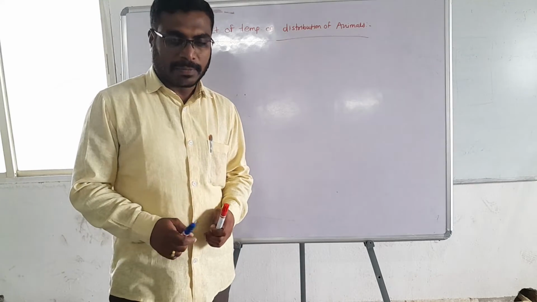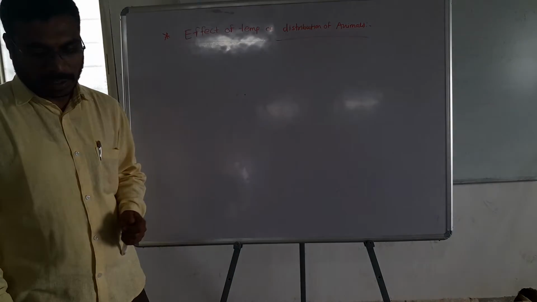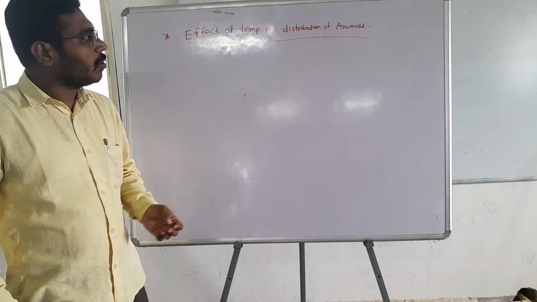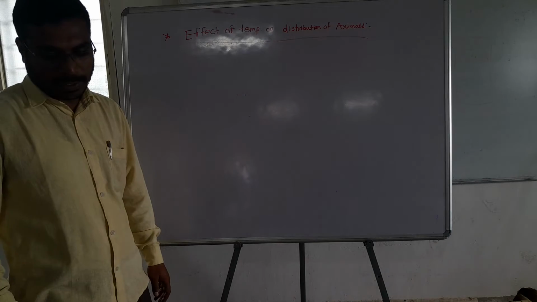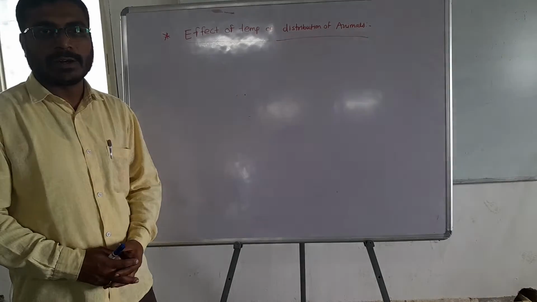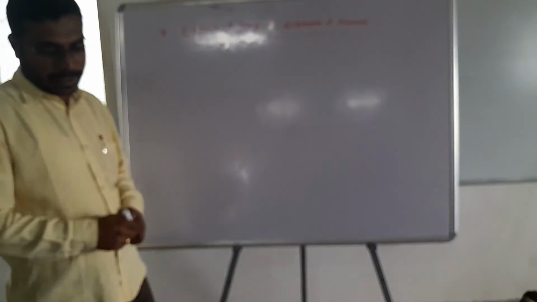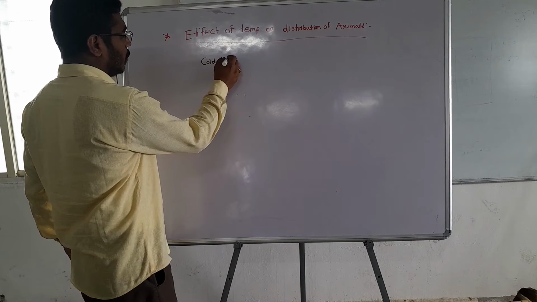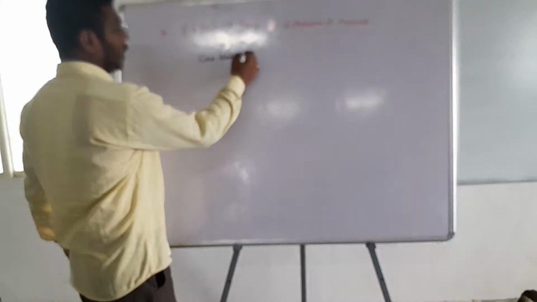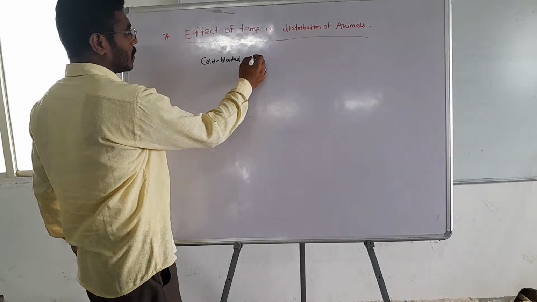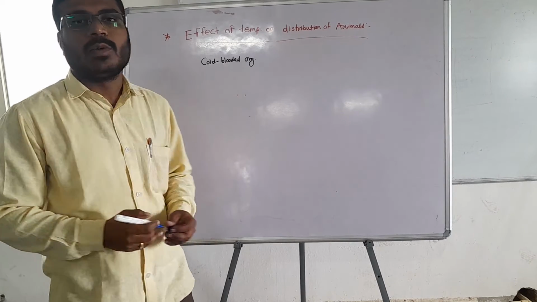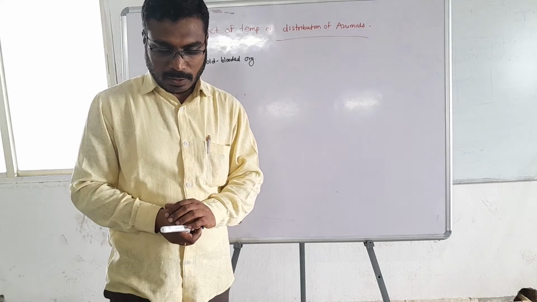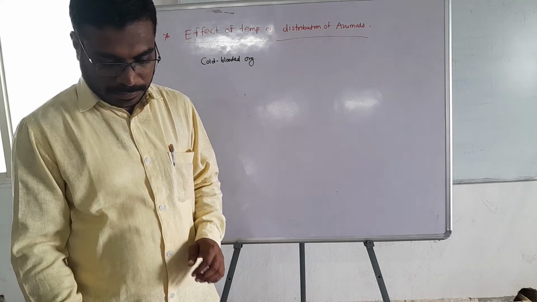This temperature affects the poikilothermic, or cold-blooded organisms, whose body temperature is mostly dependent on environment. Cold-blooded organisms are mostly affected by temperature. Now we will see some examples.